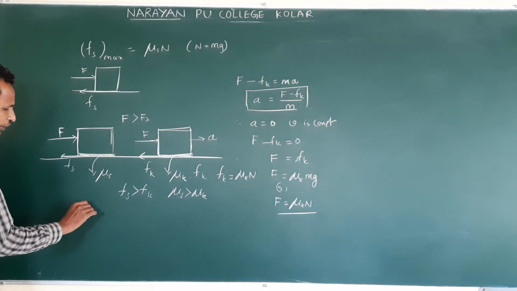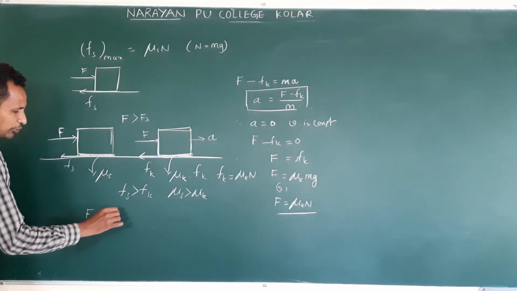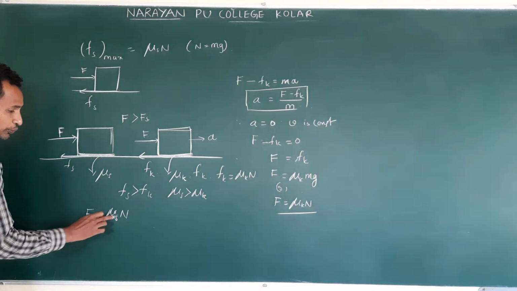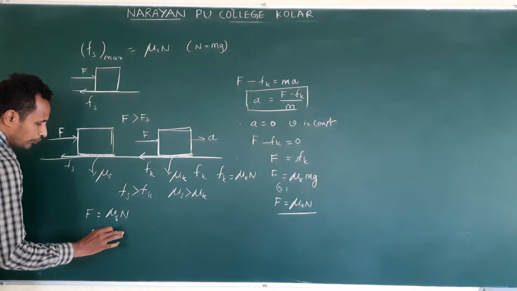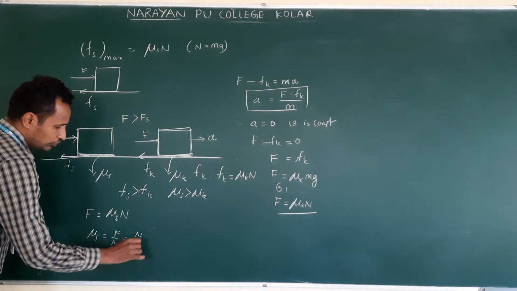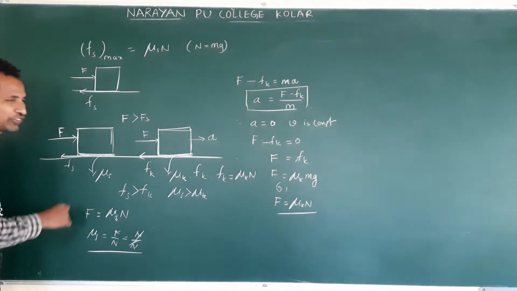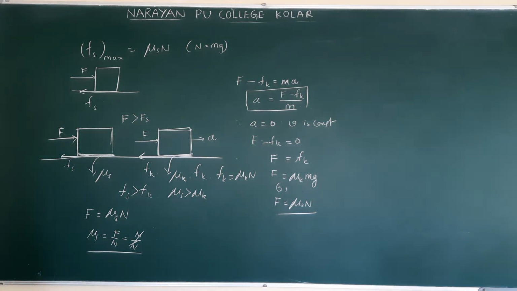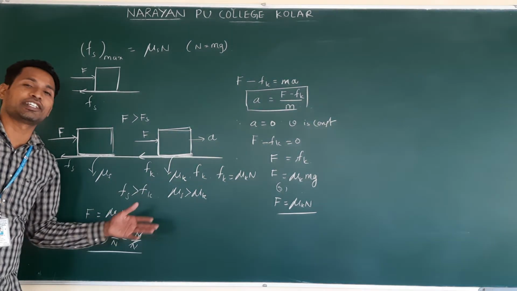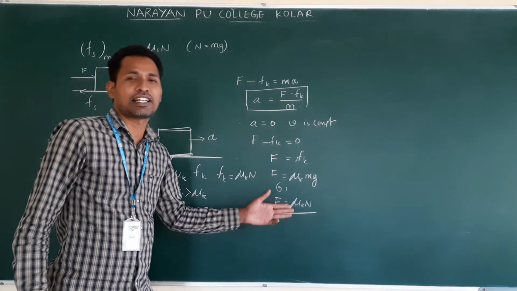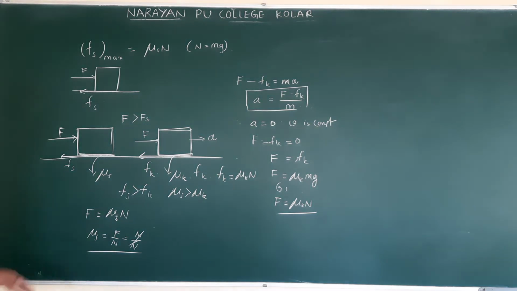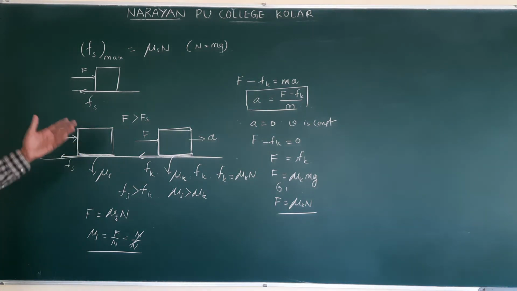So here we do expect the question: what are the units of the coefficient of friction? It's simple. I am taking maximum static friction. Fs is equal to mu s into N. So mu s is equal to F by N. N is what? Newton. Normal reaction is also a force. Newtons cancel. So there are no units for the coefficient of static friction. Frictional force is also a force, but the coefficient of friction has no units. For kinetic friction also, the coefficient of kinetic friction has no units. Clear? I hope you all understand this explanation.